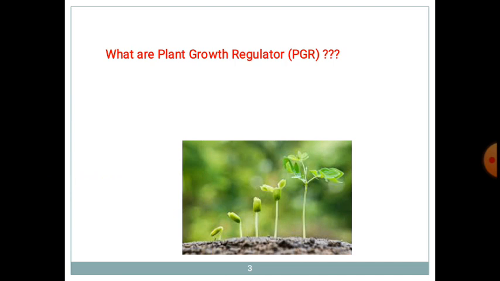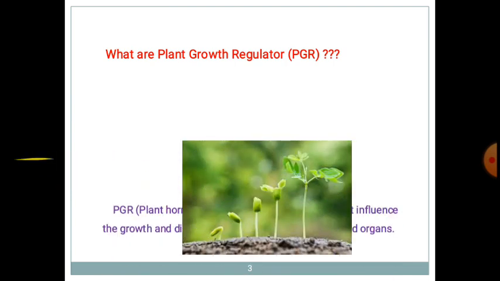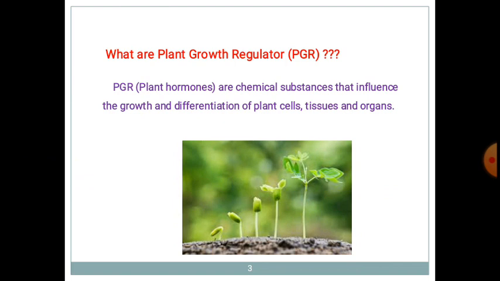There are certain chemical substances which regulate this type of growth, and that is called plant growth regulators. These plant growth regulators or plant hormones are the chemical substances which influence the growth and differentiation of plant cells. Differentiation of plant cells means they can become shoot, root, tissues and organs.